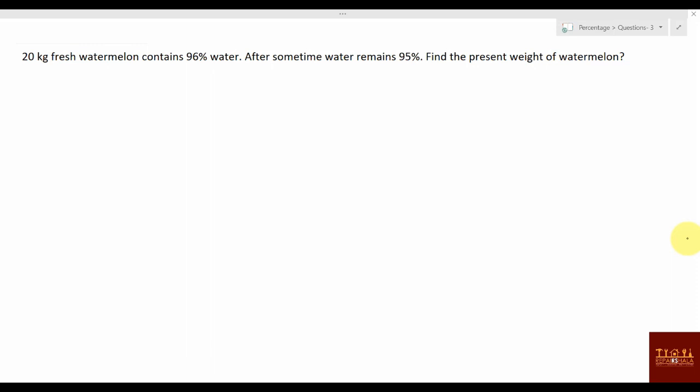20 kg fresh watermelon contains 96% water. So let's write 96% water, so 96 by 100, right? Or you can write it divided by 4. Yes, 4 twos are 8, 4 fours are 16, and 4 twenty-fives are 100, right? So out of every 25 total, 24 is water. So this one is water, right? So what is the pulp? You can say pulp value is 1 because total value is 25.